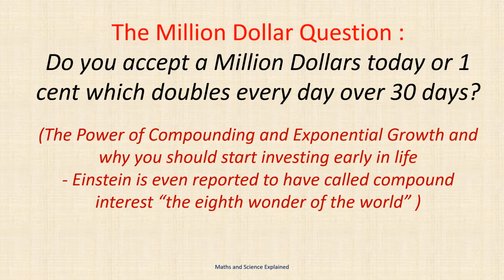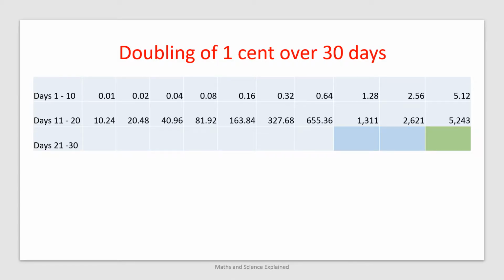Intuitively, most people would probably take the $1 million, thinking that a doubling cent could not possibly exceed $1 million after 30 days. Here we have the 1 cent expressed as $0.01, doubling every day from day 1 to day 20. This is an example of exponential growth because the value has been multiplied by a constant factor each time period. Nothing too dramatic appears to be happening. We have $5 after day 10 and $5,000 after day 20. So maybe taking $1 million would have been a better choice after all.